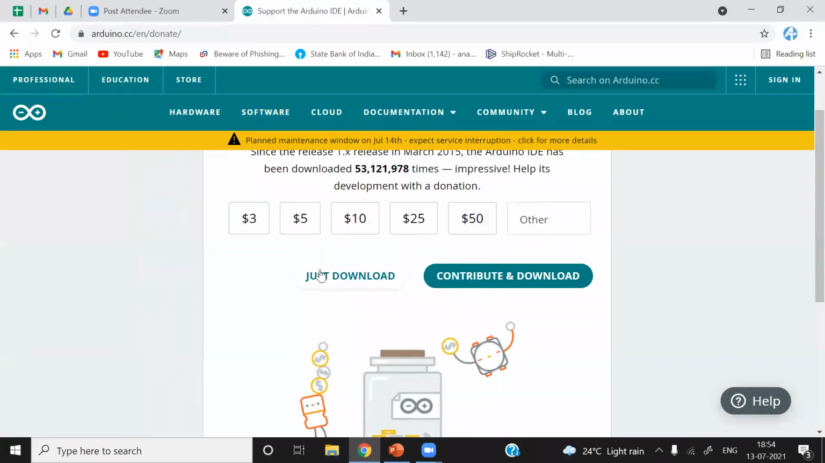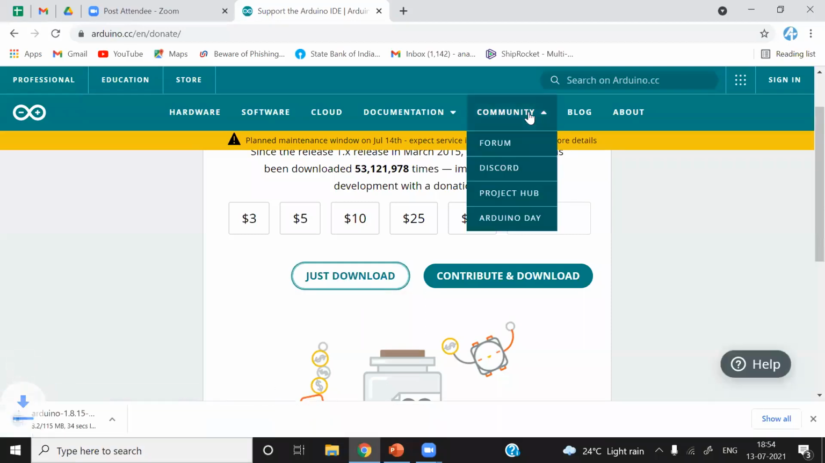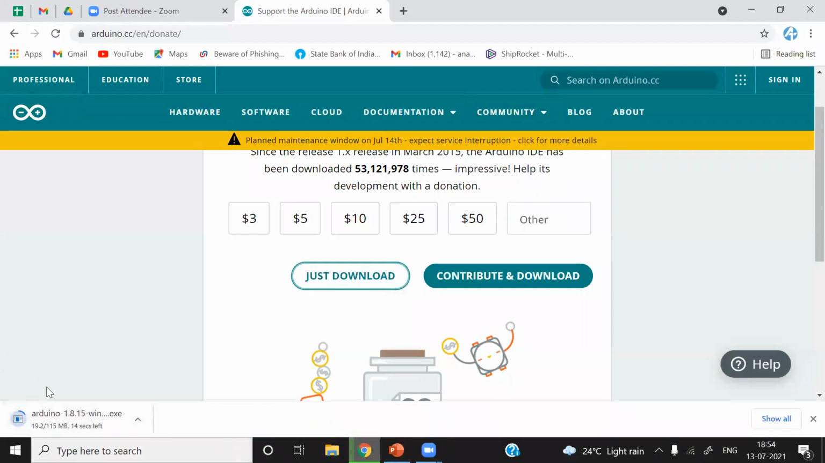Here you can see two options are available. If you want to contribute, you can contribute. Else, you can just click on download. You do not have to pay any money. It is open source, so it is free to download. Just click on download, and downloading will start. After downloading, just double click on it and install it.